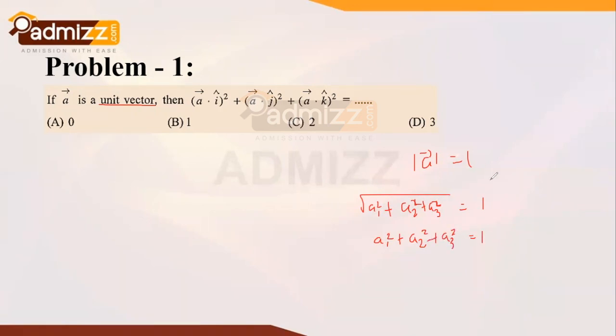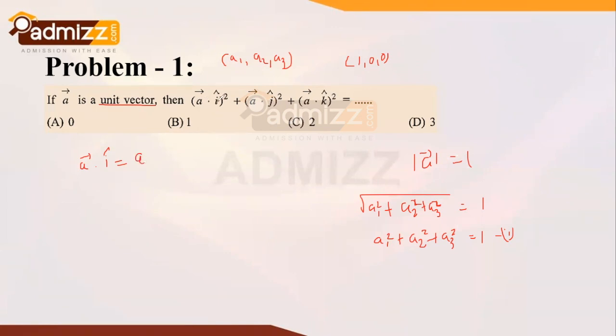Since we take the square root right over here, it turns out to be 1 square, and 1 square is 1. We'll utilize this result further. Now let's take a look at a vector dot with I cap. The coordinates of I cap are 1, 0, 0, and the coordinates of this vector are given as a1, a2, a3. If we take a dot of a vector with I cap, it will ultimately result in vector a.